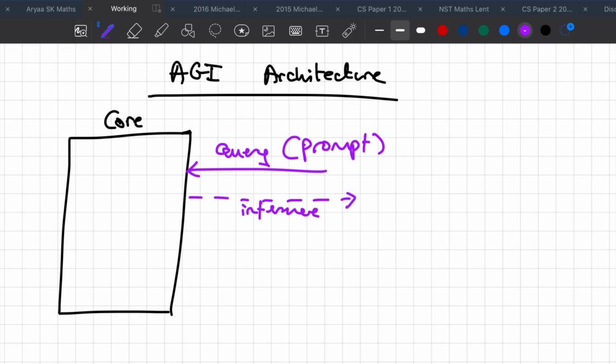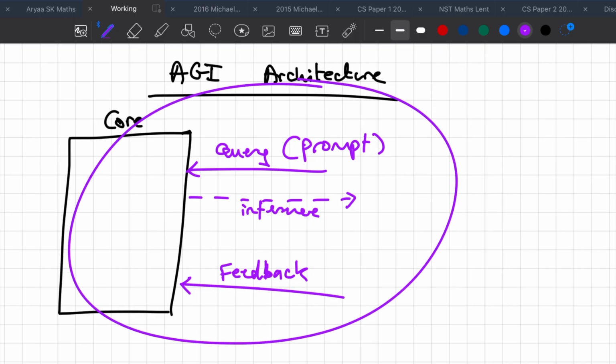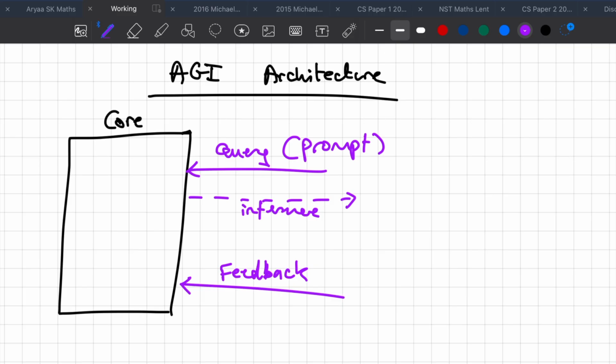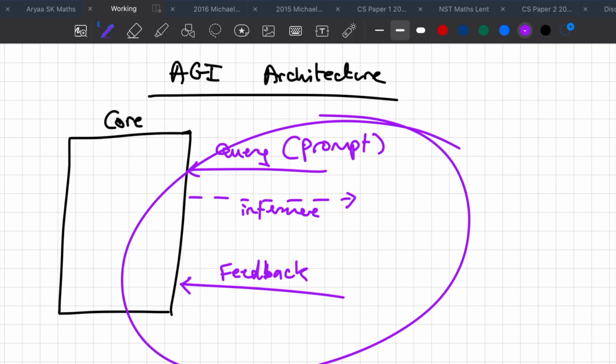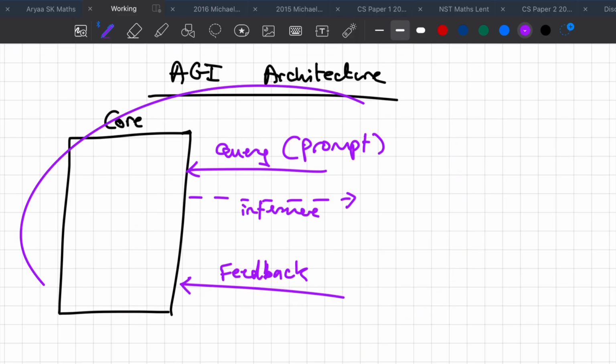But the other function which we need to add is a real-time reward function. So I'm going to call this a feedback function. And just like in the brain, when you go through your life, you're constantly processing events, and you're constantly deciding, is this event good, is it bad, should I release dopamine, all these neurotransmitters. So same kind of concept here. If you want to be able to train your memory graph or network in real time, then you need to also have real-time feedback. So these are the two queries or functions which this core is going to expose.